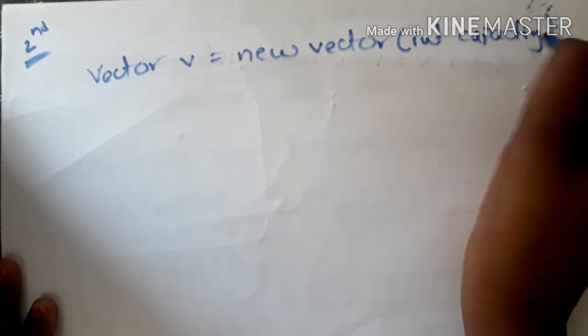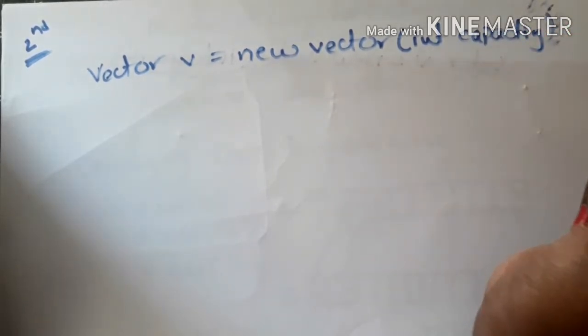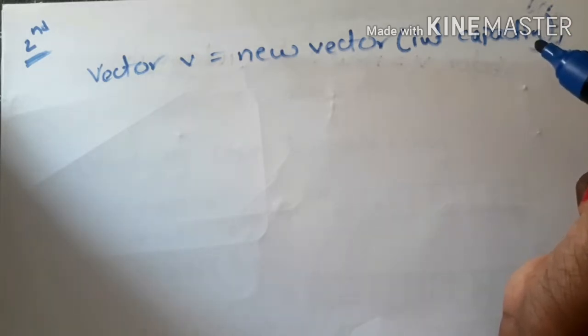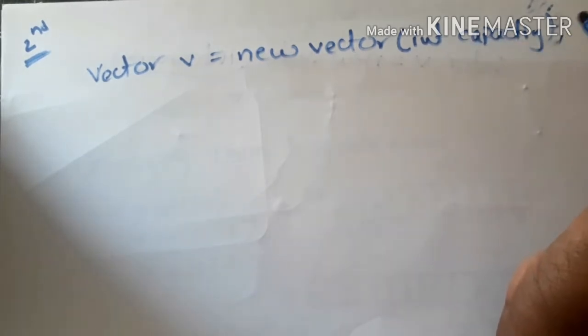So we'll make use of the constructor which takes an integer parameter here. What happens when I create a vector object using this approach? Whenever I create a vector object using this approach, an array will be created with the size specified as capacity. So now we'll see one example.